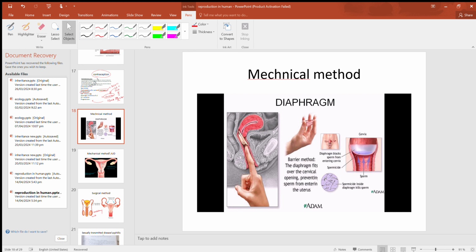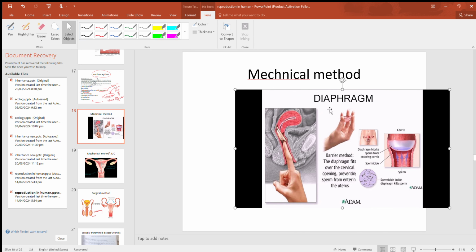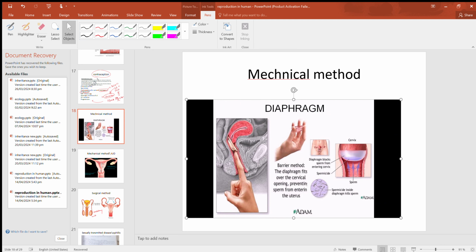Now this is not part of your syllabus, but still, what happens in the diaphragm? It is a rubber cup which is to be placed over the cervix, and it is used along with spermicide. Spermicides are chemicals which kill the sperms, so it is used along with the spermicide, and it will prevent the entry of sperm inside the uterus. Clear? That's it.